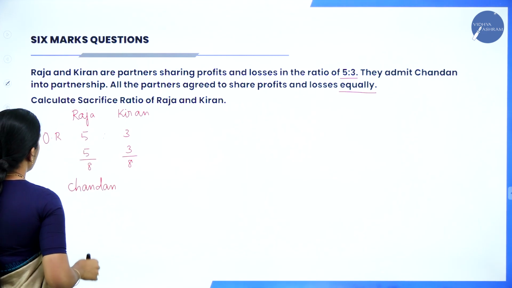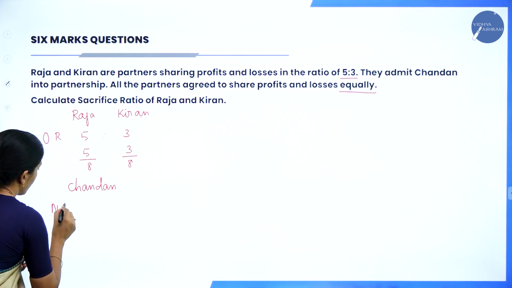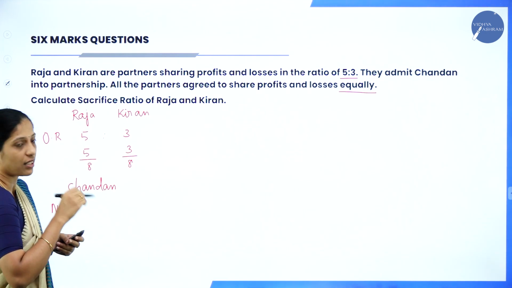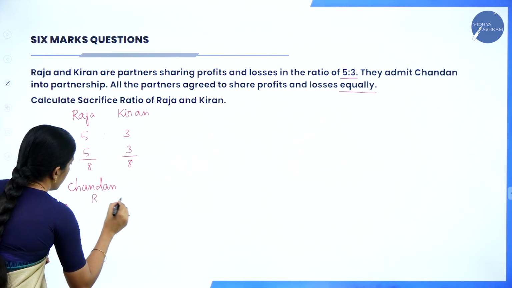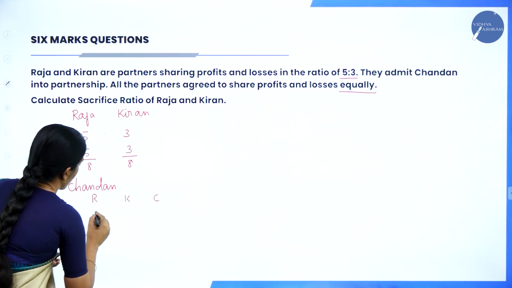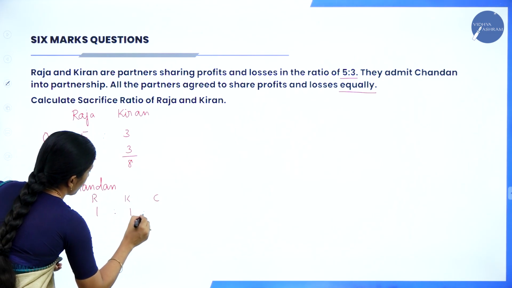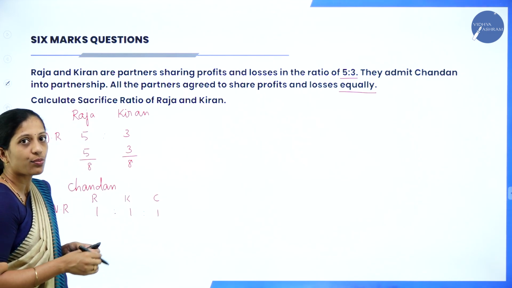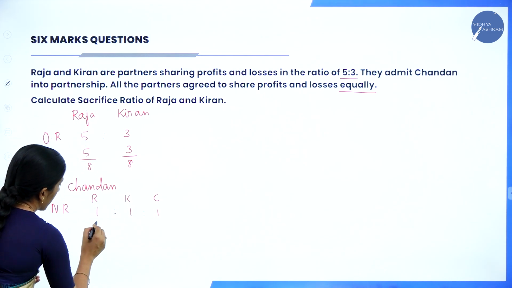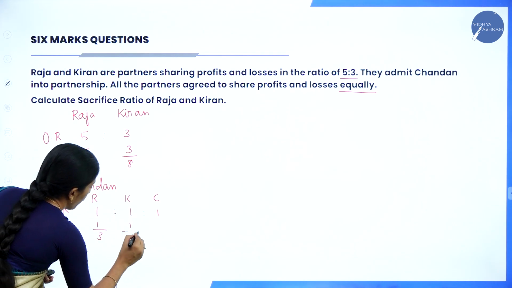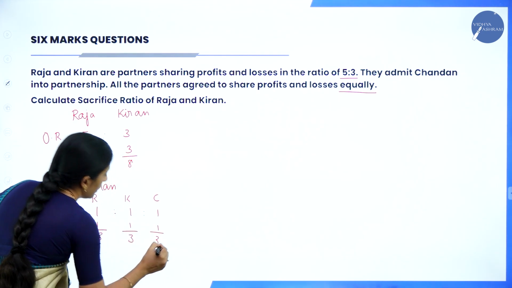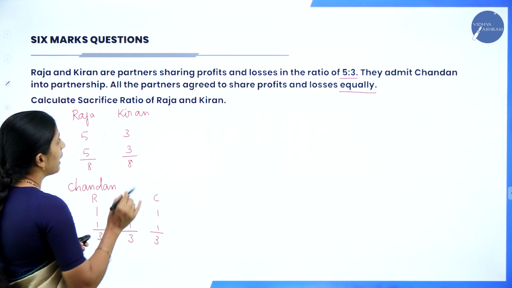Next, what have they given? They have given the new ratio of all the 3 partners, that is Raja, Kiran and Chandan. Their new profit sharing ratio is 1:1:1. Equally means 1:1:1, which can be written in the form of fractions as 1/3, 1/3 and 1/3. So the new ratio is also given.